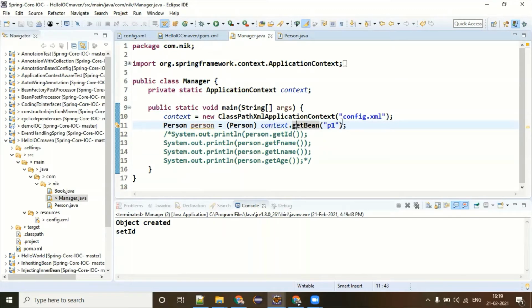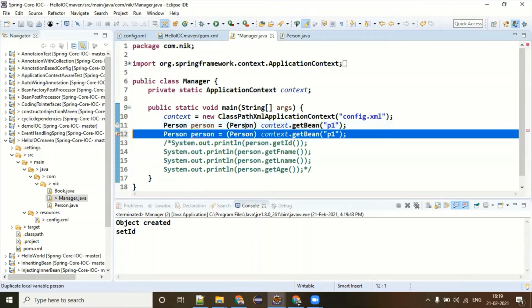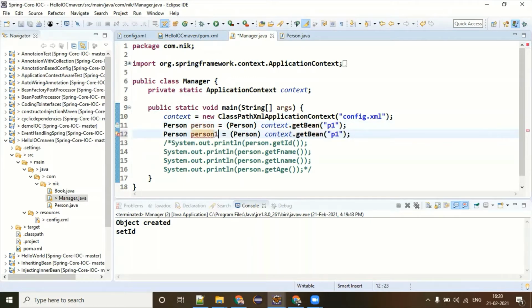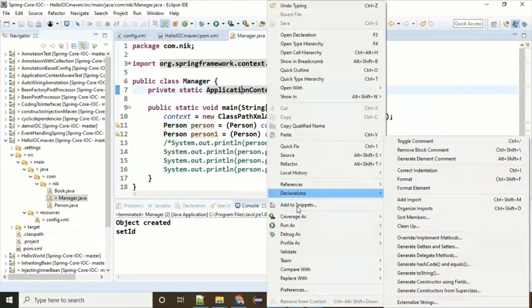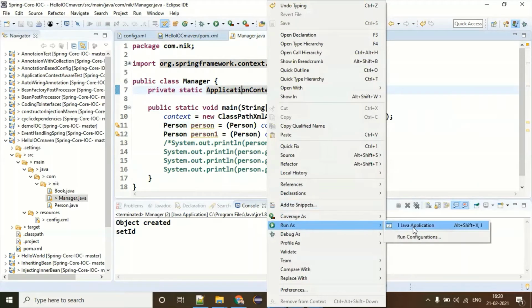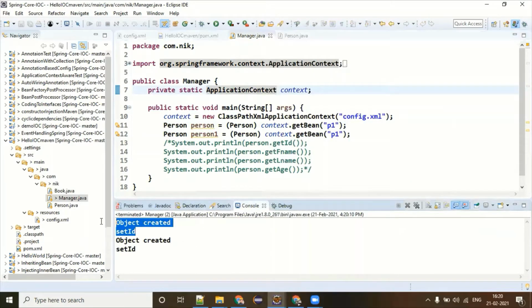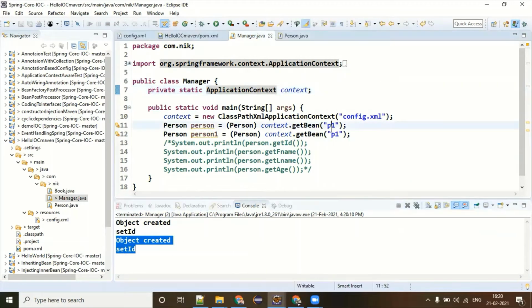And also, if I call this method again, it is a person one, run this again, you will be able to see that the object is created 2 times. Can you see that? 2 objects created.